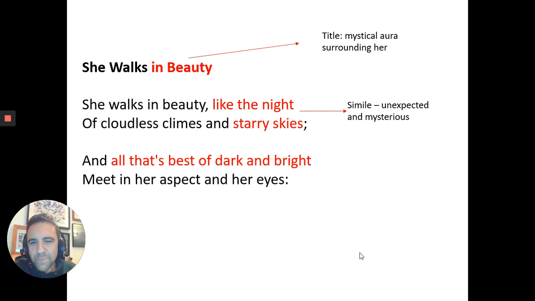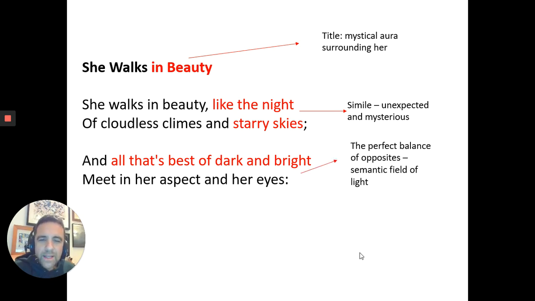And then in the next line, he takes this idea further, and all that's best of dark and bright meet in her aspect and her eyes. So everything that's good about darkness and light sort of weave together in her personal appearance and through her eyes, which are obviously sort of shining out of the poem. And this gives us a bit of an insight into what Byron believes beauty and perfection are. They're about the perfect balance of opposites.